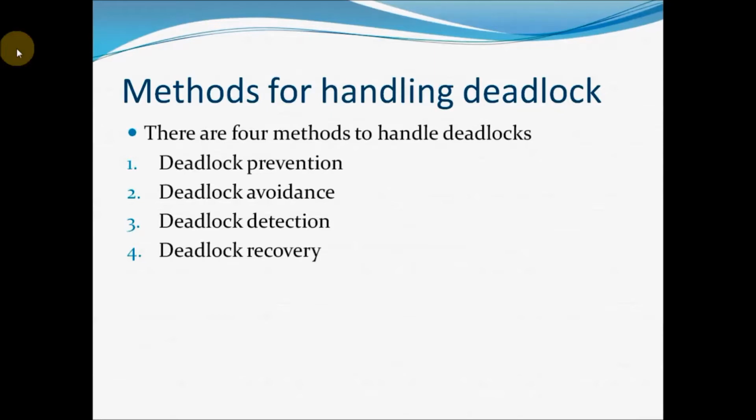The first two methods, deadlock prevention and deadlock avoidance, are like taking a medicine before the disease. That means these two methods mainly concentrate on avoiding the deadlock. We have to prevent the disease at the beginning only. Like that, we have to prevent the deadlock right in the initial stage itself. So these two methods are for preventing the deadlock.